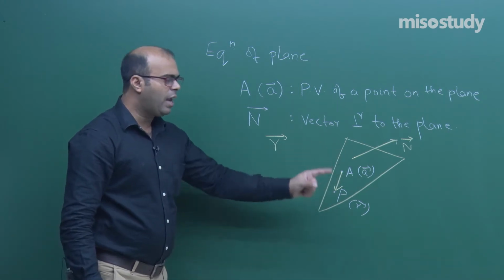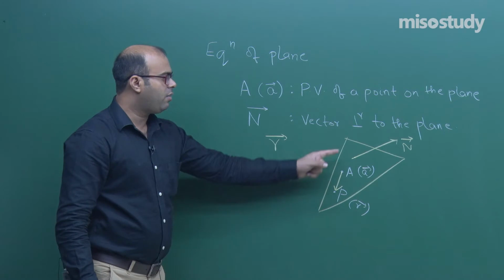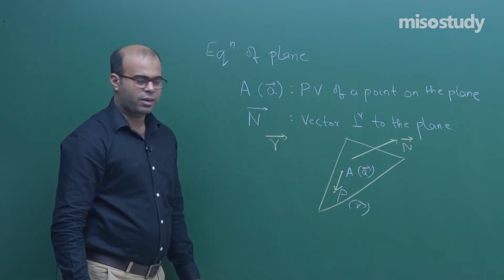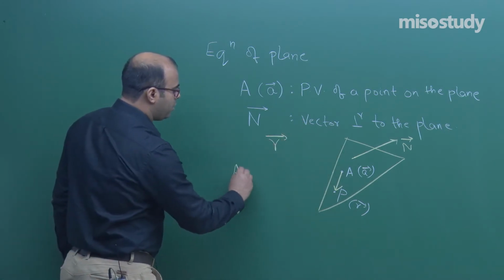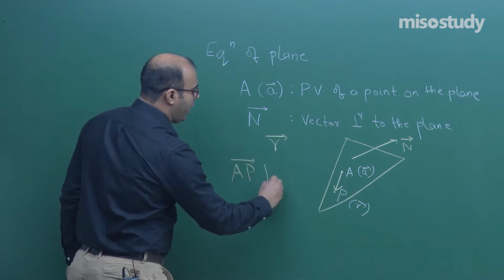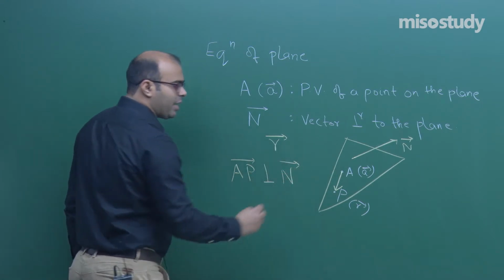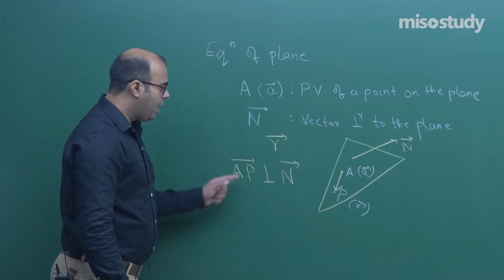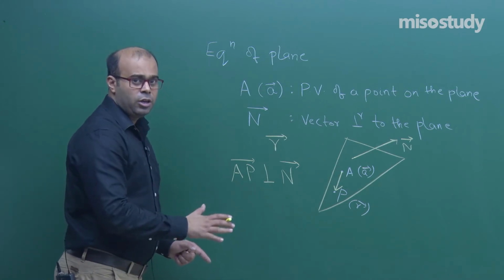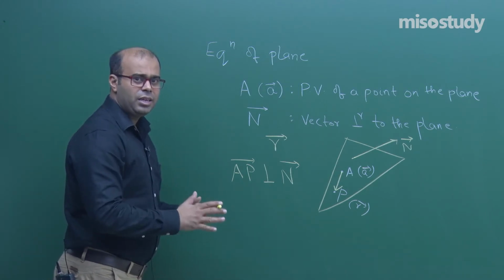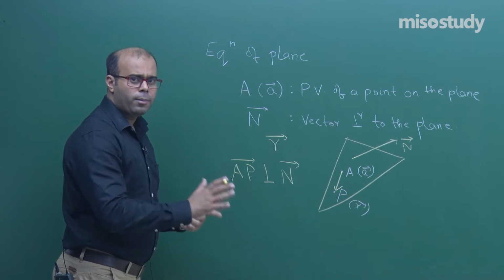If P does not lie on the plane, then the AP vector will not be perpendicular to the n vector. Because the n vector is normal to the plane and the AP vector lies in the plane, any vector lying in the plane is always perpendicular to the normal to the plane.